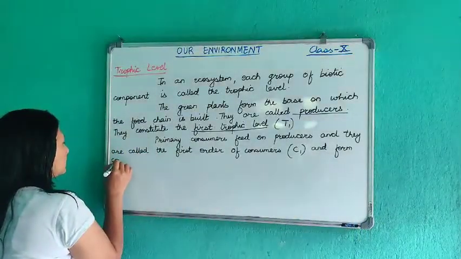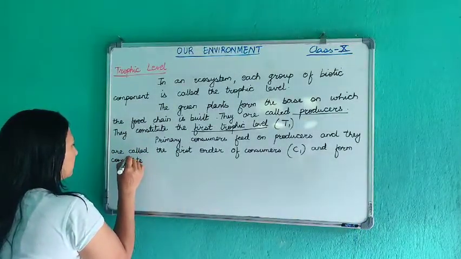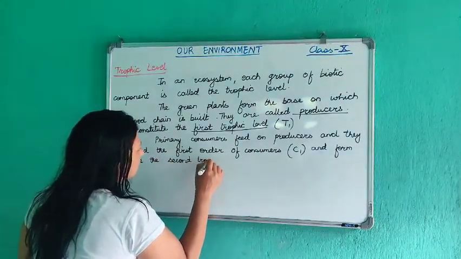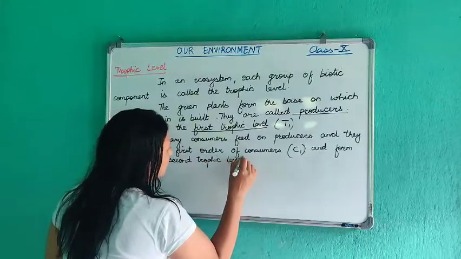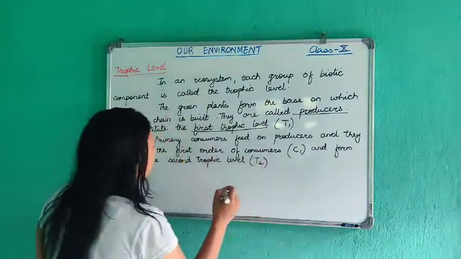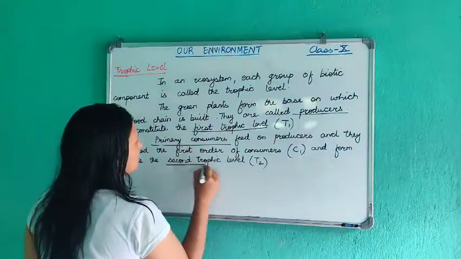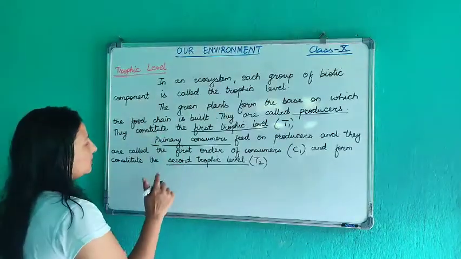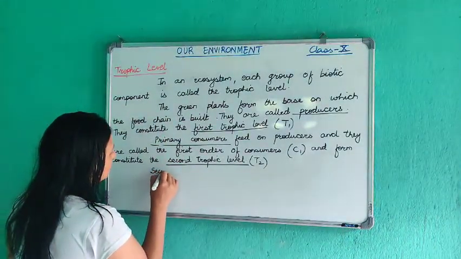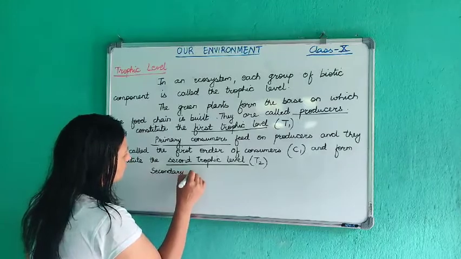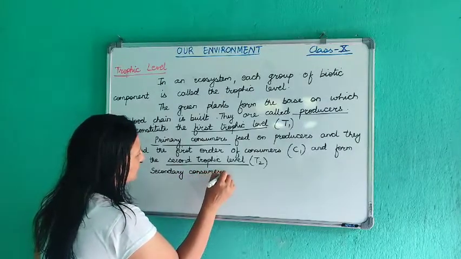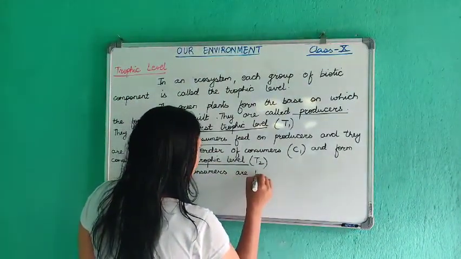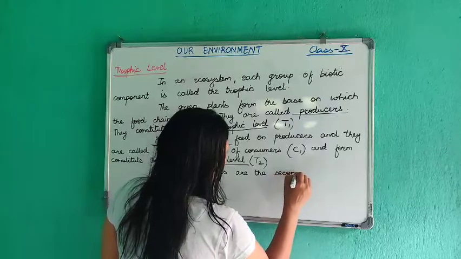Then come the secondary consumers, because they feed on primary consumers. Secondary consumers are also known as carnivores.